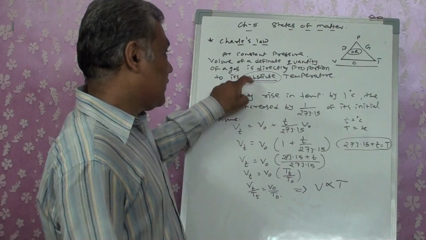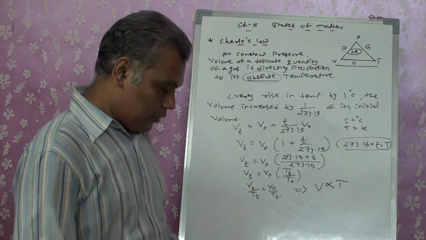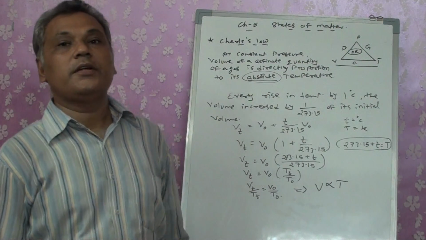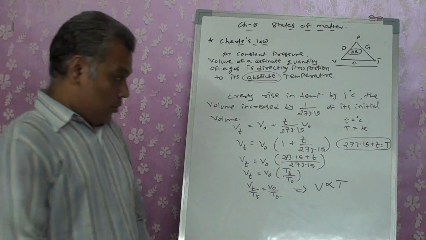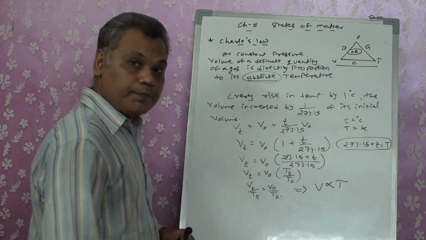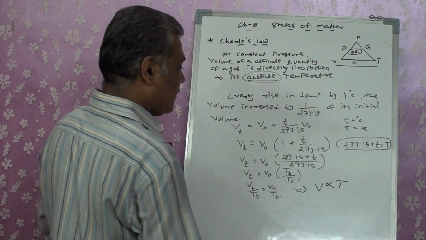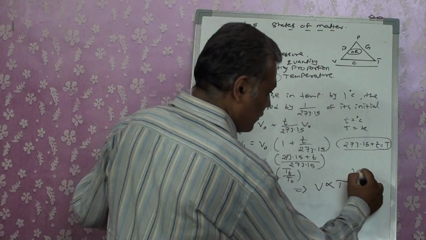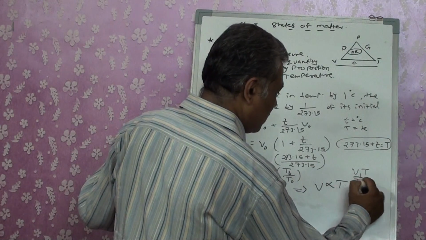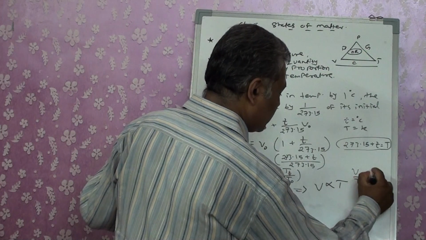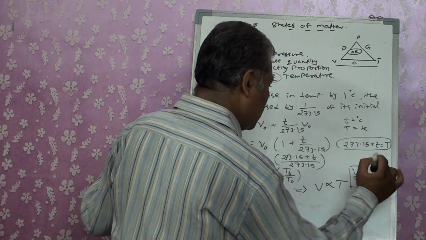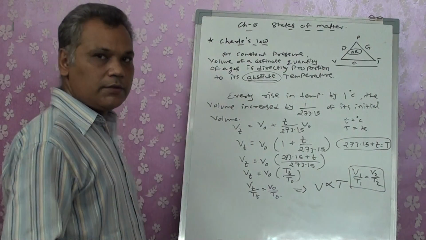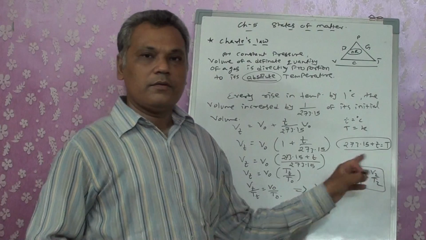That's the reason why the word absolute is necessary to be written in our theory, right? Okay, is it clear? So from this we can go for V1 upon T1 is equal to V2 upon T2. This is the equation that we are going to get, with initial and final values.